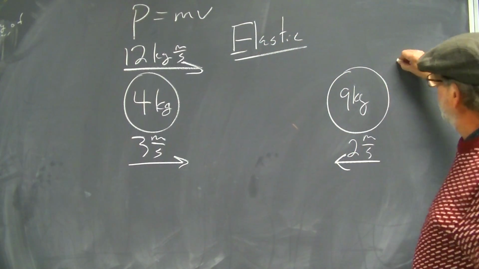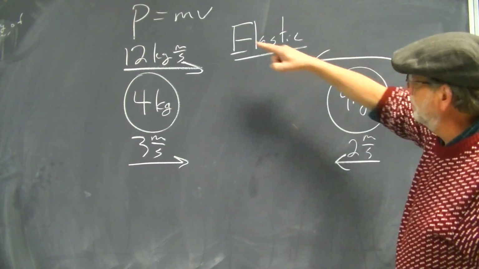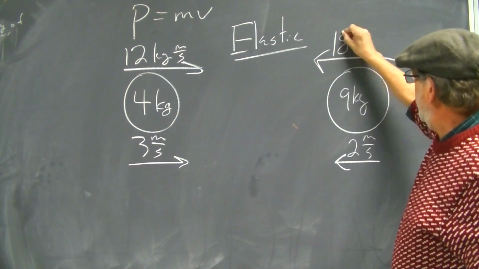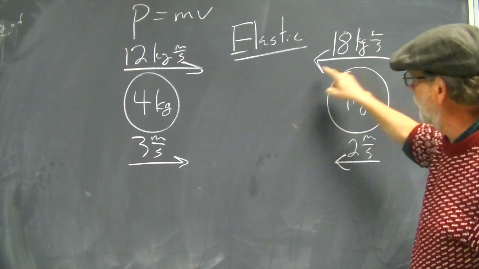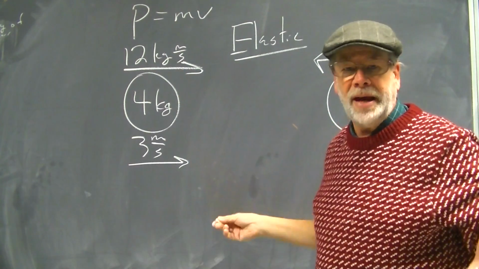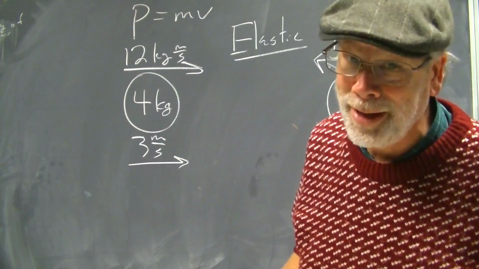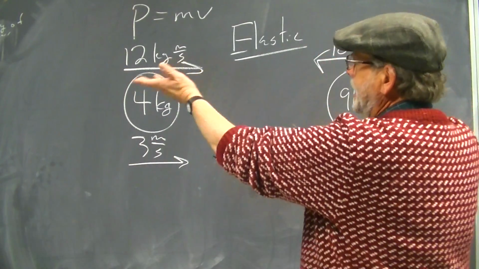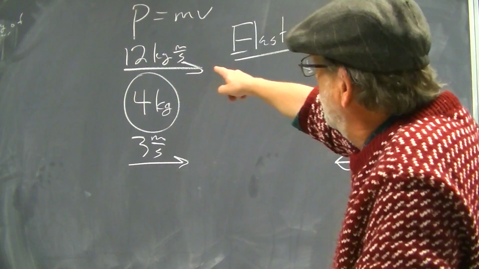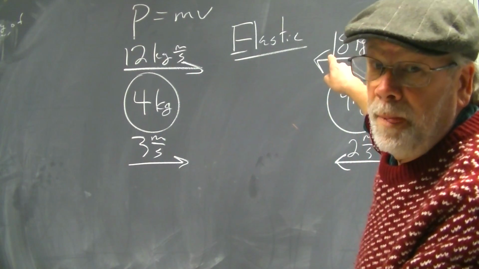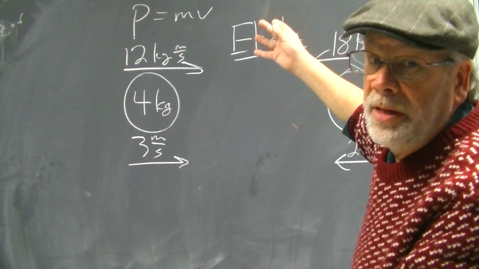So what's the momentum of this going to be? Well, mass times velocity, it's going to be 18 kilogram meters per second. And you notice I put these numbers on top of vectors. These are vector quantities. That's pretty important. Now, I'm just indicating right and left, so I don't need to use negatives. But which one of these would be negative if I need to use it? Well, the one going to the left, right?